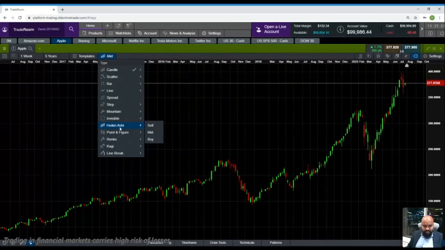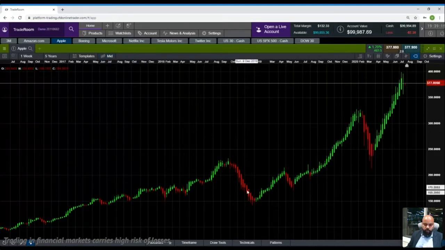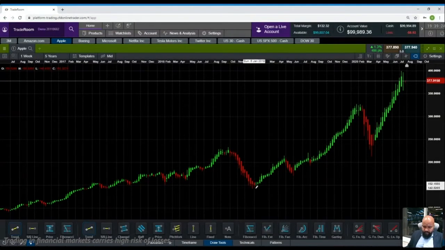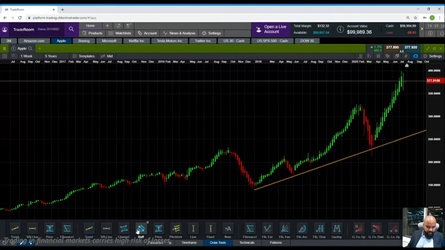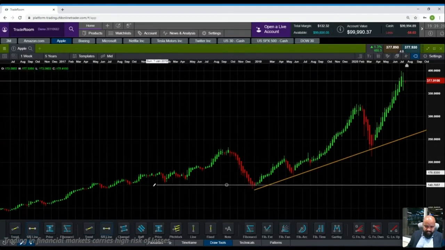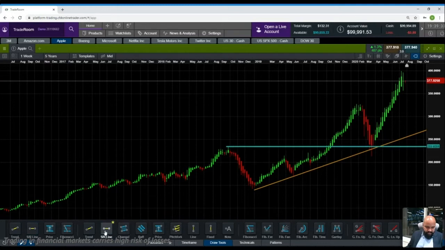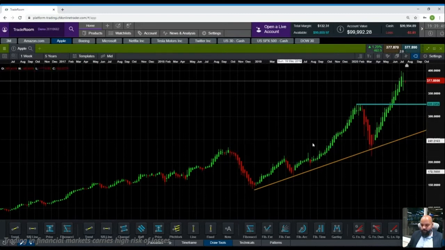Now, once I click on Heikin-Ashi, you can do this as well on your platforms. You click on Heikin-Ashi, it is just going to show you a series of red or a series of green. Now, this helps you identify trend. Again, basics teach you trend lines. They teach you resistance, right? This is a resistance. Then this is a resistance. Now, the same resistance can become a support. The same trend line also can become a support. Now, these are the basics. I'm sure most of you are already aware of trend lines and supports.